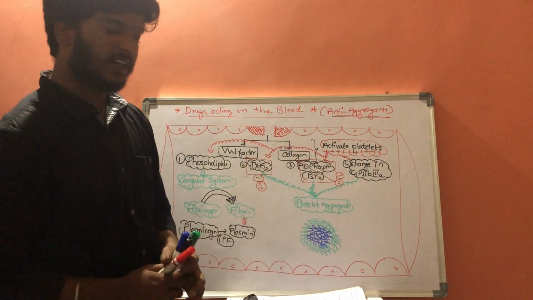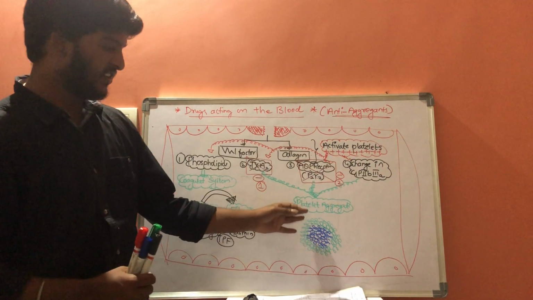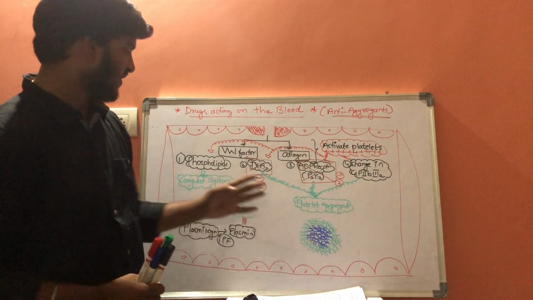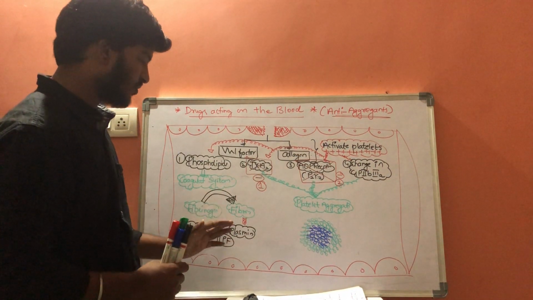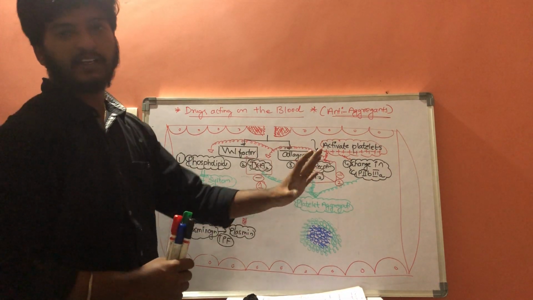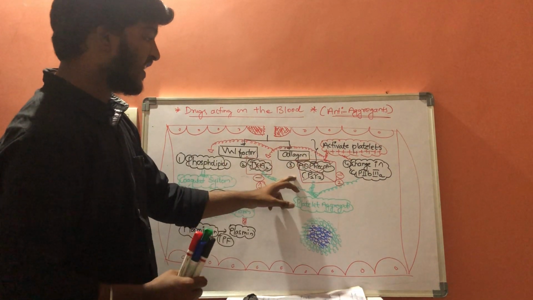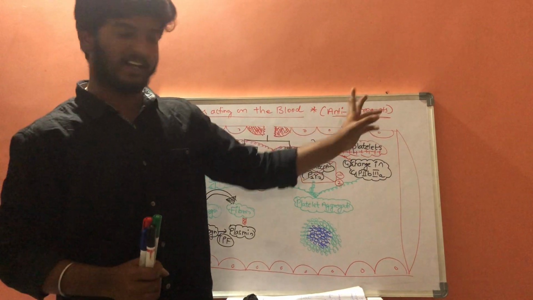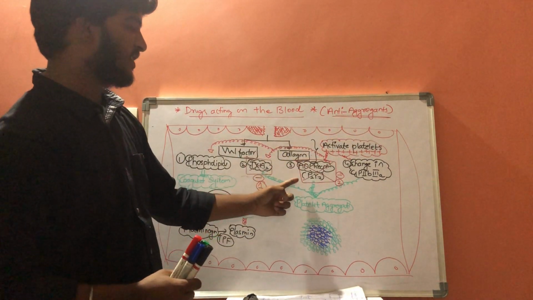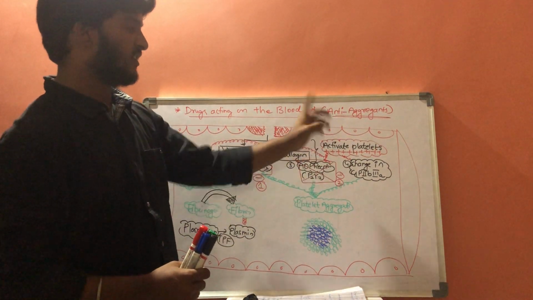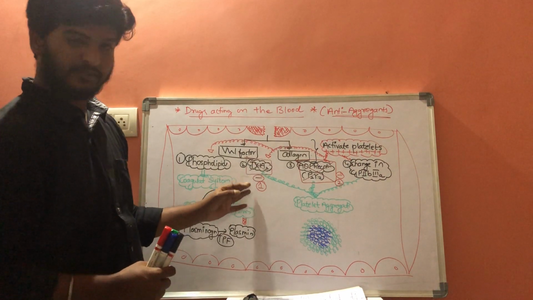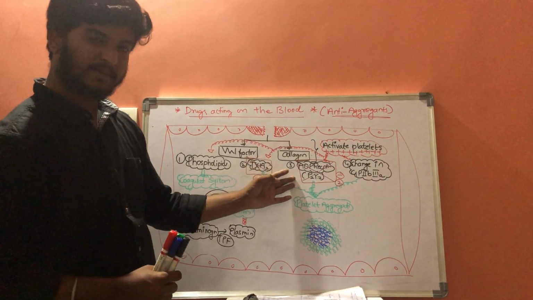So whenever ADP receptor is inhibited, there is no platelet aggregation, there is no primary platelet plug formation, there is no coagulation system activation, there is no fibrin formation, there is no secondary platelet plug formation. So this is the second group of drugs which are working as anti-aggregants: ADP receptor blockers or P2Y12 receptor blockers. First one is thromboxane A2, second one is ADP receptor blockers.